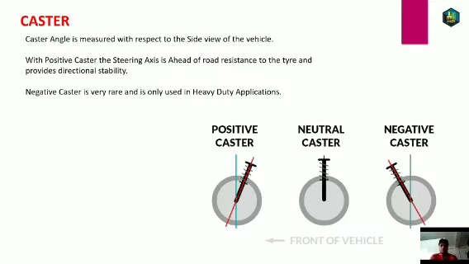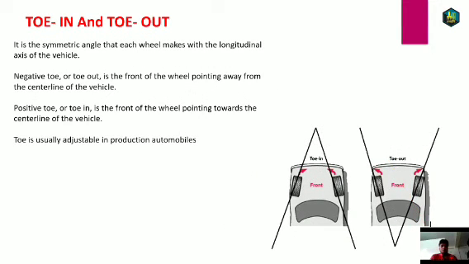We will be moving on to the next part, and it is a very important part. This is toe in and toe out, or we can say toe angle. Toe angle is measured with respect to the top view. When you see the vehicle from the top view, you will see that your tire is either in or out. When your tire is in with respect to the straight axis, you say that it is toe in. When it is outward, you say it is toe out.